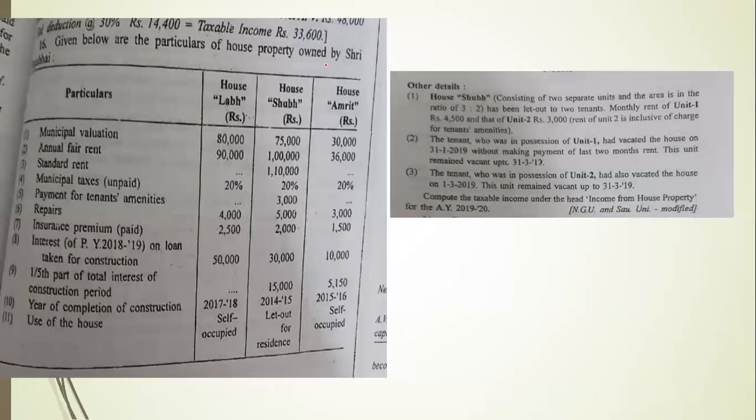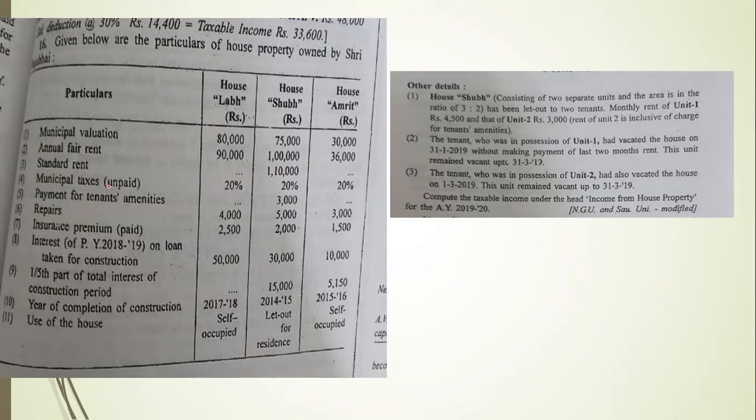Given below are the particulars of house property owned by Sri Rajubai. Here the particulars: house Lab, house Shubh, and house Amrit. Municipal valuation 80,000, 75,000, 30,000. Annual fair rent 90,000, 1 lakh 36,000. Standard rent not given for Lab, 1 lakh 10,000 for Shubh, and dash, meaning nil, for Amrit.